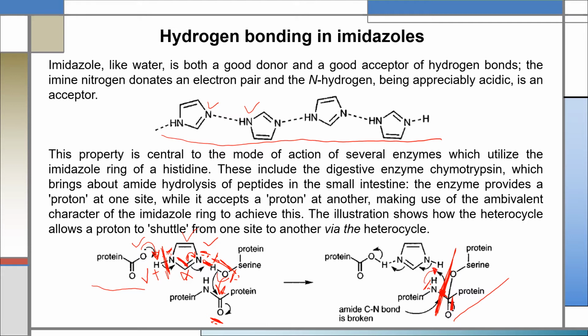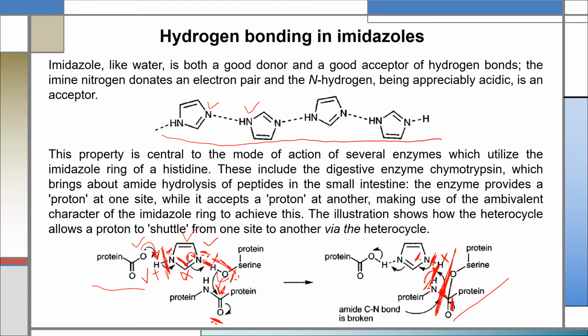When it tries to share its excess electron with this hydrogen, at that time the bond between nitrogen and hydrogen will be broken and the electron will shift onto this nitrogen. So here the imidazole ring behaves as a proton donor. It donates a proton to this negative nitrogen and the nitrogen forms a bond with this hydrogen.